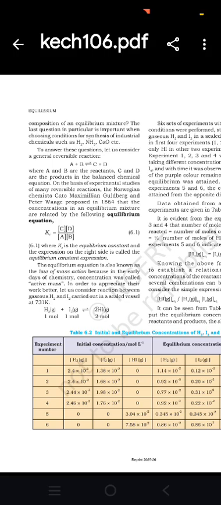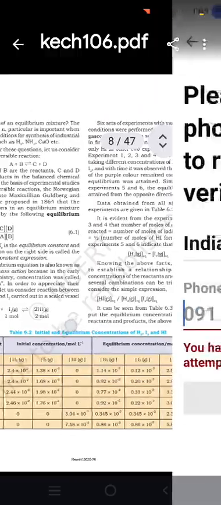The equilibrium equation is known as the law of mass action because in the early days of chemistry, concentration was called active mass. In order to appreciate their work better, let us consider the reaction between gases hydrogen and iodine carried out in a sealed vessel at 731 Kelvin: hydrogen plus iodine gives 2HI.